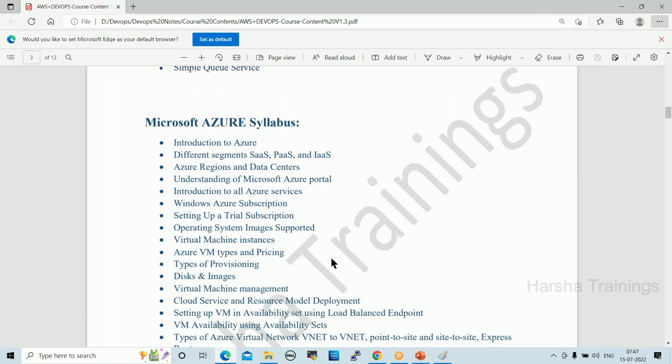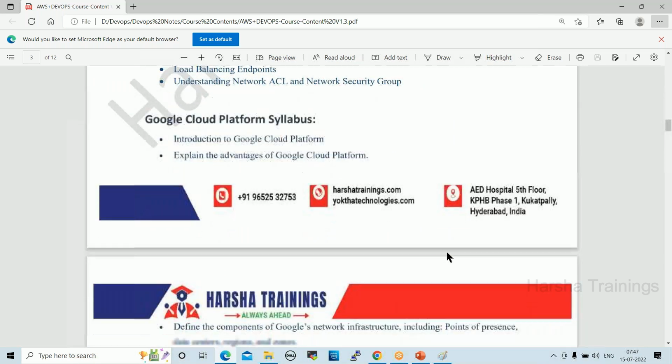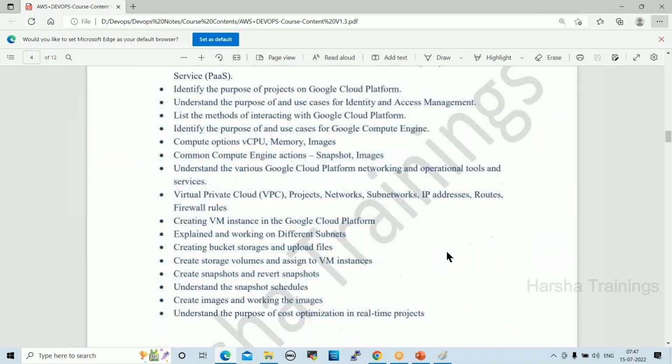Next one, Azure syllabus. This is the Azure syllabus, Azure modules. Next one, Google Cloud. These are the Google Cloud modules.